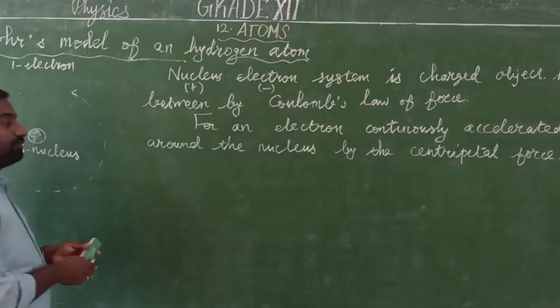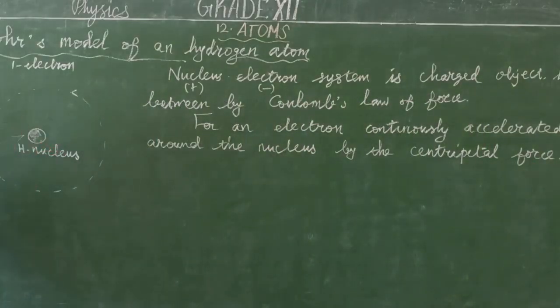So here we can say there are two forces. The first force is the Coulomb force, between the charged objects. What are the charged objects? One is the nucleus, which is positively charged. The other is the electron, which is negatively charged. So between the positively charged nucleus and the negatively charged electron there is a Coulomb force, and the electron is continuously accelerated around the nucleus in an orbit by the centripetal force.